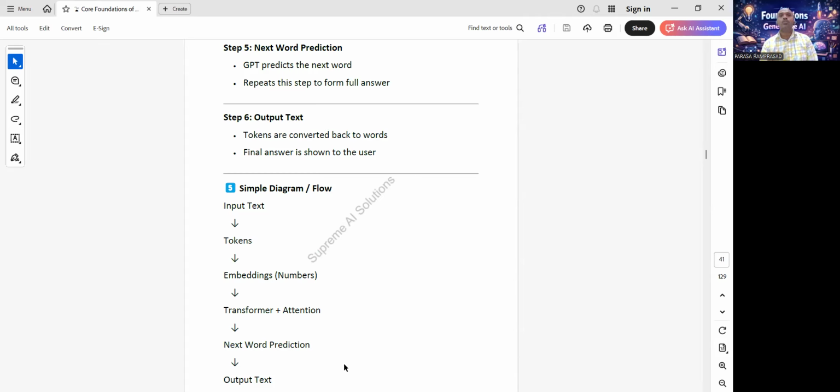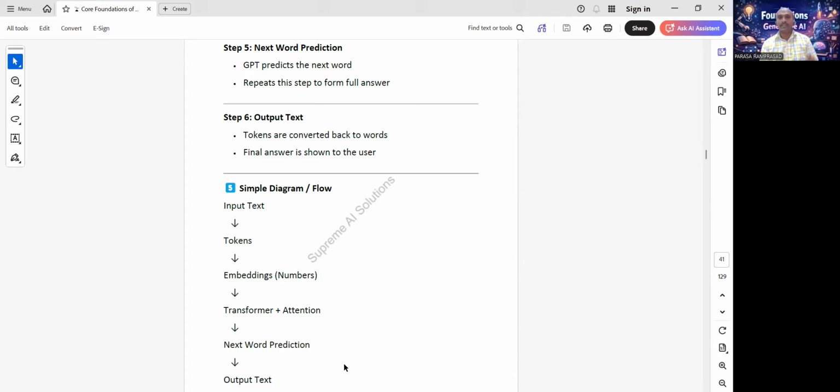Step 6. Output text. Finally, output text. Predicted tokens are converted back into words. Words are shown as text. The user sees the answer. This is the final output.